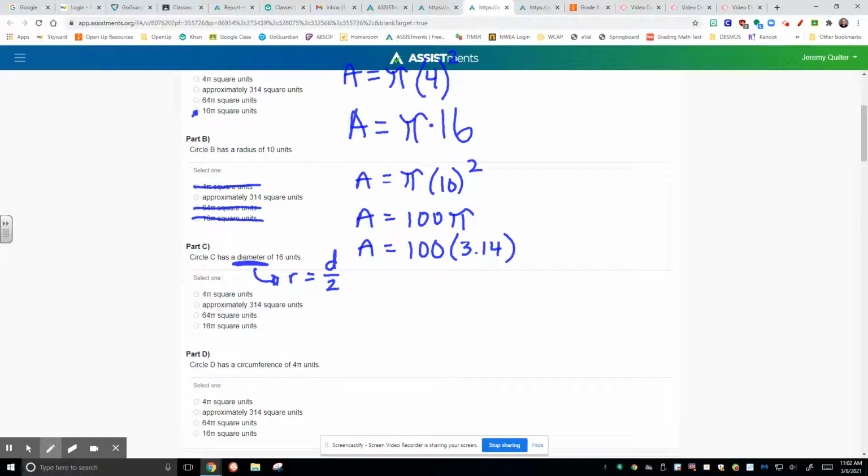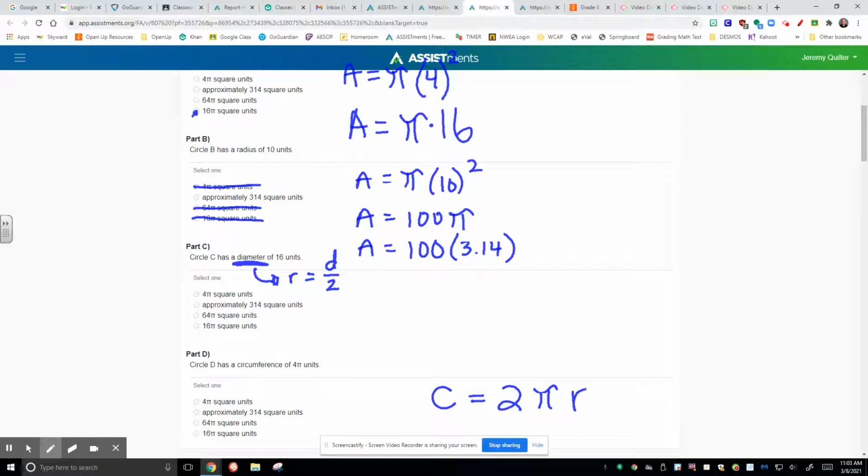Be careful. Finally, the circle D has a circumference of 4 pi units. Remember how we found circumference, and remember how we find pi. That's how we're going to find this information. And I think because I'm such a nice guy, I'm going to tell you how to find circumference. Circumference is equal to 2 times pi times the radius.